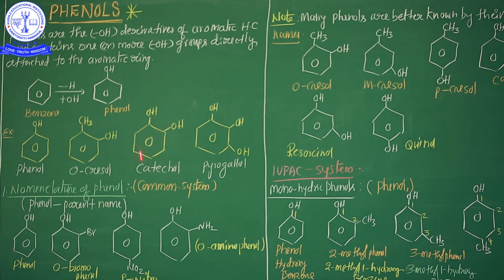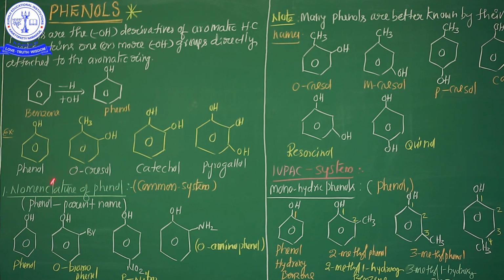This compound name is catechol. The common name is catechol. It means the benzene ring contains two hydroxyl groups, so it is a dihydric phenol. Some more examples of phenols: here pyrogallol. Three hydroxyl groups are attached to the benzene ring. These are pyrogallol. So catechol, o-cresol and pyrogallol are the common names of different kinds of phenols.